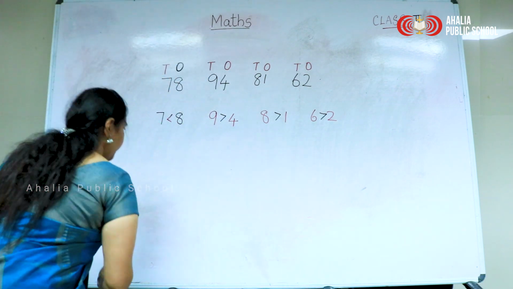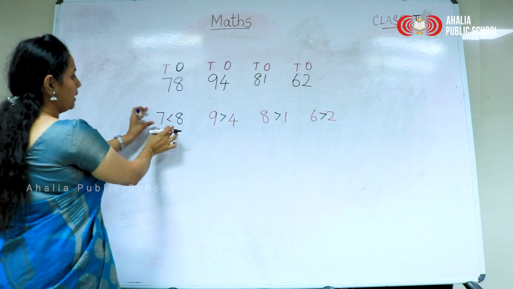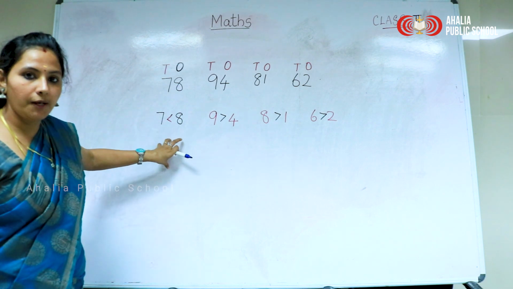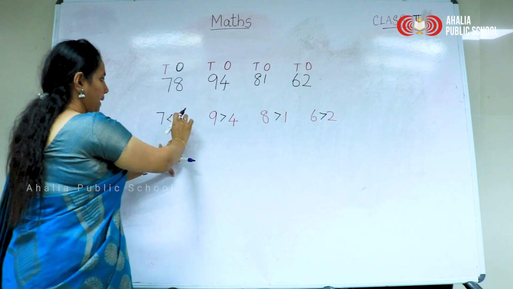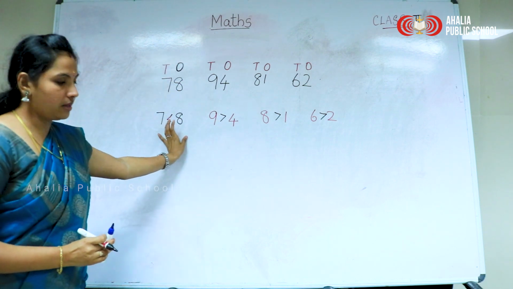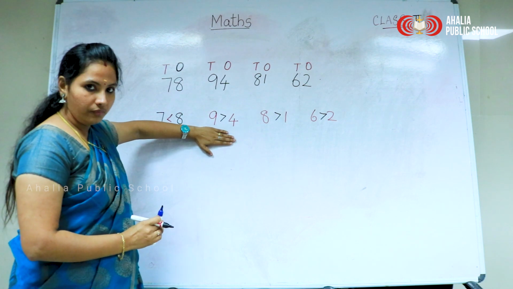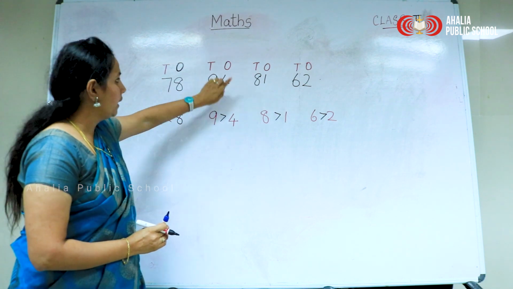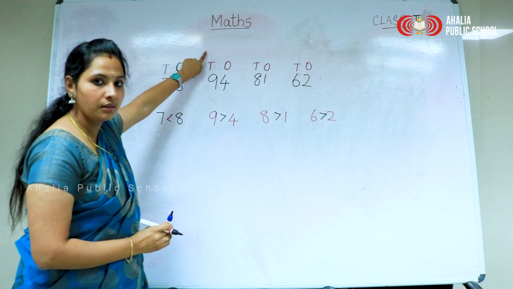Now look at the place values. Here, 7 and 8. Which place value is greater here, tens or ones? In 94, which place value holds the greater digit, the ones place or the tens place?